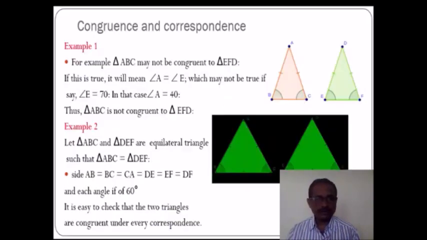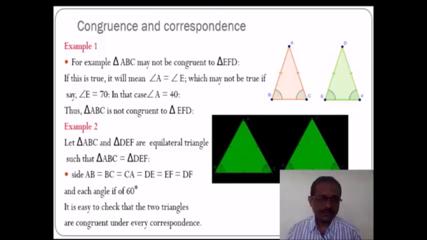In example number 1, triangle ABC may not be congruent with triangle EFD. If this is true, it will mean angle A is equal to angle E, which may not be true if, say, angle E is equal to 70 degrees, and in that case angle A is equal to 40 degrees. Thus triangle ABC is not congruent with triangle EFD.